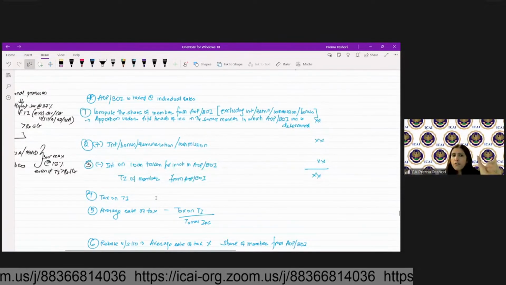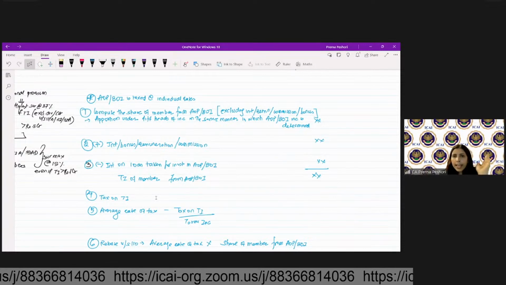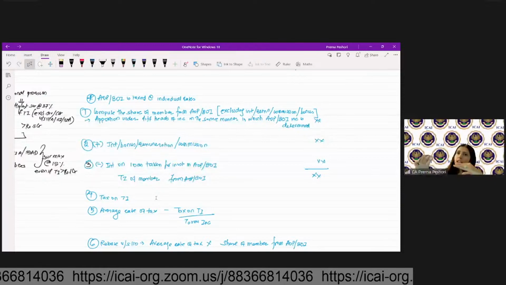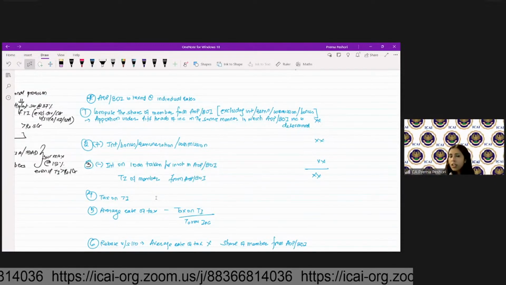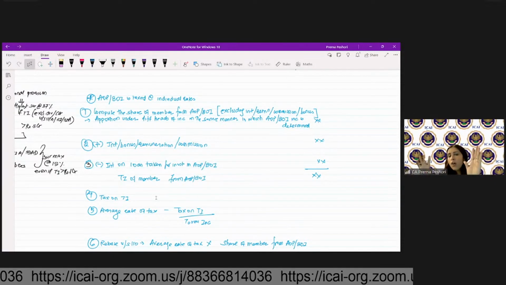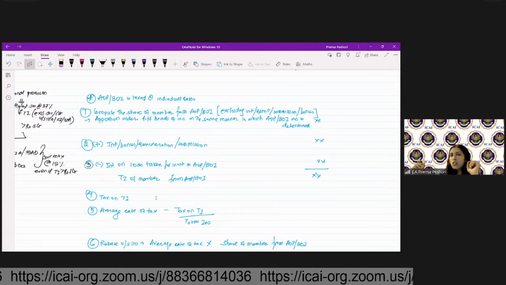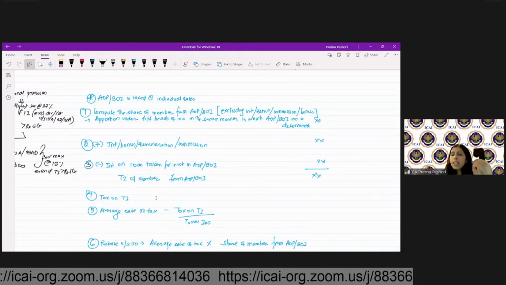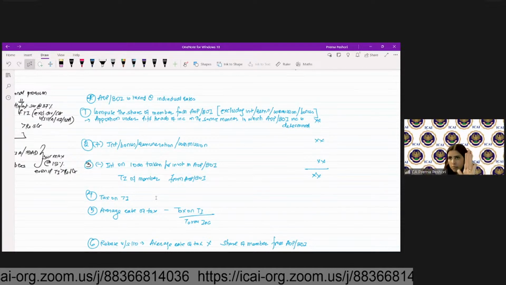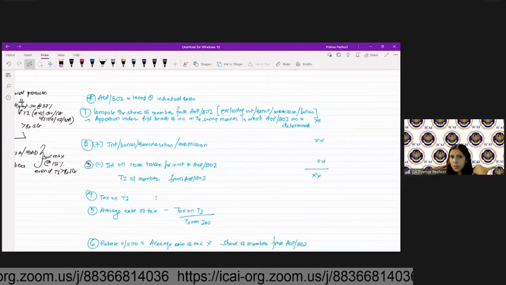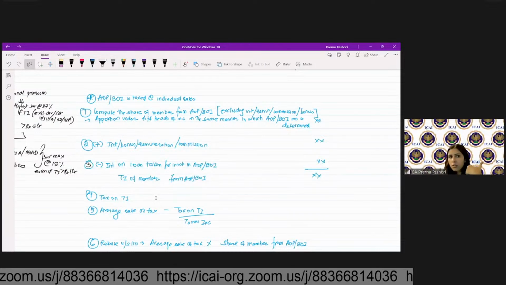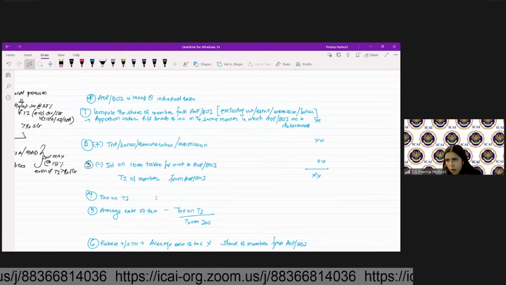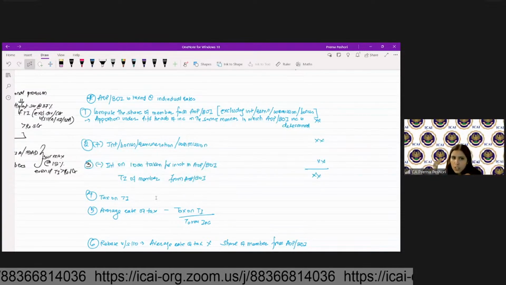So first you take the share of the member from AOP or BOI, excluding the interest and remuneration, right? And that share you will apportion under different heads of income in the same manner in which AOP or BOI has determined the income. So let's say the share is rupees 100 and the AOP's income was, let's say, house property income 80, 20 was PGBP. So you will put that in two heads. Let's say your share is 100, so 80% will go to house property and 20% will go to PGBP.